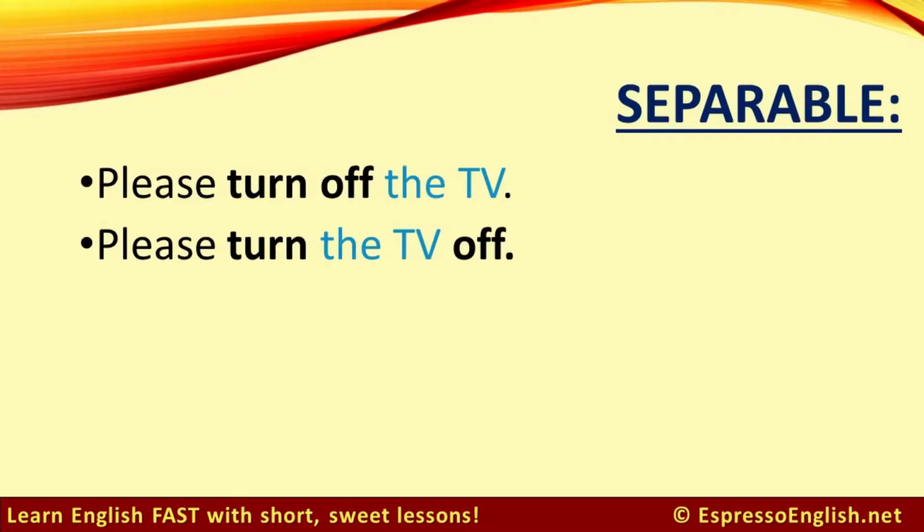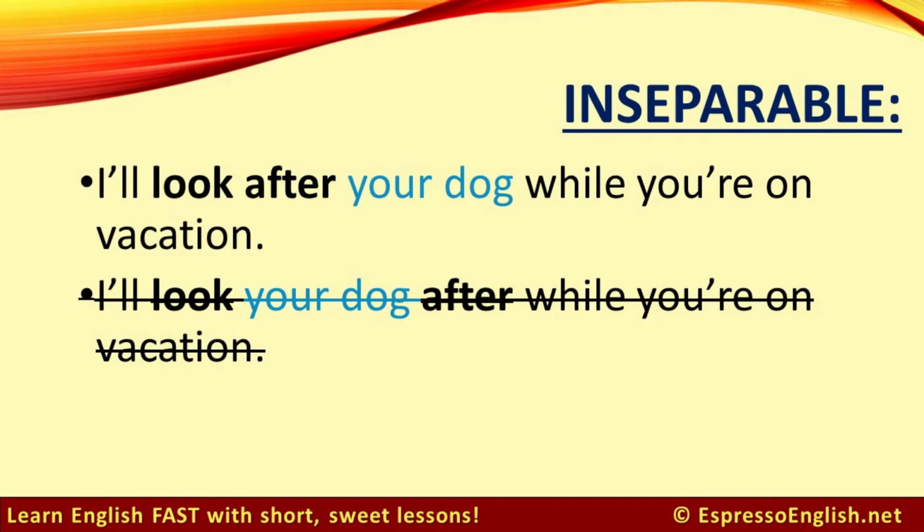Turn off is a separable phrasal verb, so we can say, please turn off the TV, or please turn the TV off. We can separate the phrasal verb and put the direct object, the TV, in the middle if we want. Look after is an inseparable phrasal verb, so we can say, I'll look after your dog while you're on vacation. But we can't say, I'll look your dog after while you're on vacation. That would be incorrect. Again, in the video description, I'll put links to lots more examples of both separable and inseparable phrasal verbs, so you can learn more.